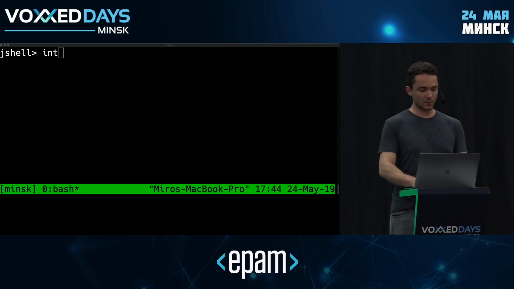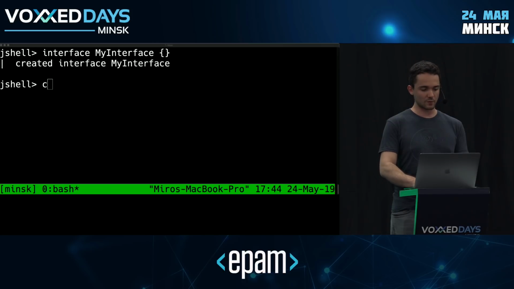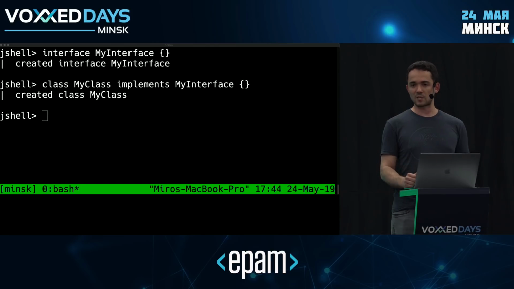I'm going to create an interface here. Let's call it MyInterface. And I'm just going to make it empty. That's enough for now. And I will create a simple class, let's call it MyClass, that implements MyInterface. Now, this is a very simple API, right? But imagine your API evolves, and at some point you decide to add a default method to your interface.